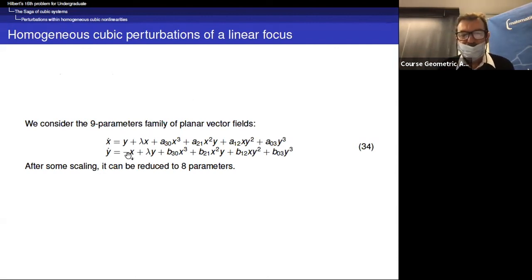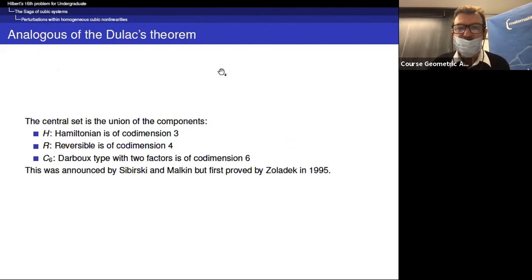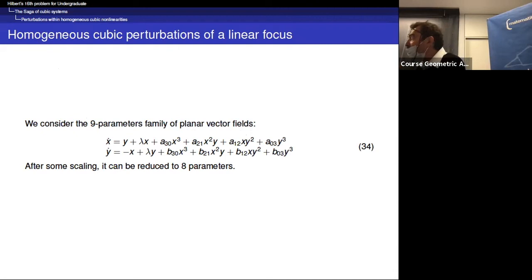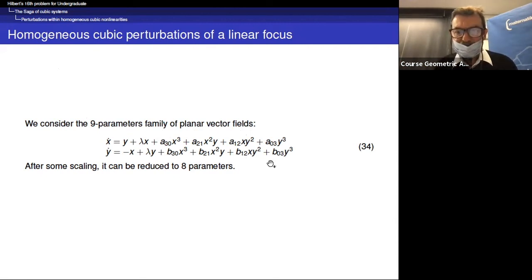For lambda equals 0, it's a linear center. And it is natural because it worked well for the quadratic case. We take a perturbation which is homogeneous of degree 3. When you have the cubic, you may have the linear, but the quadratic also and the cubic. So let us think just of the cubic case. It reduces to 8 parameters after some scaling.